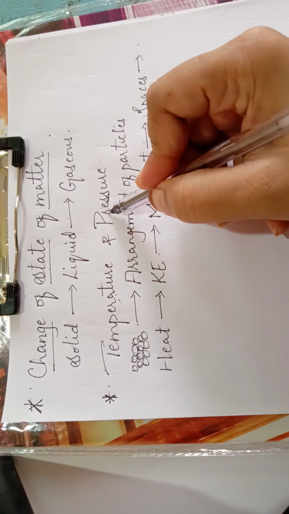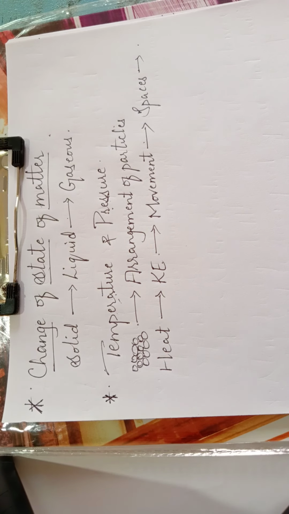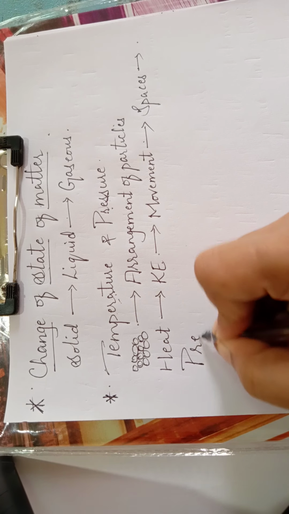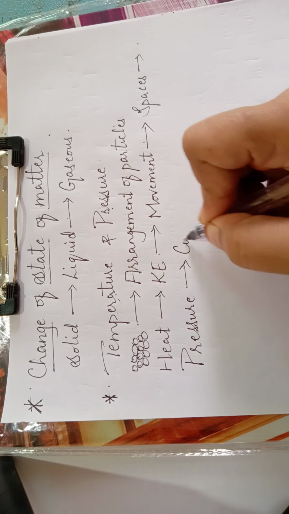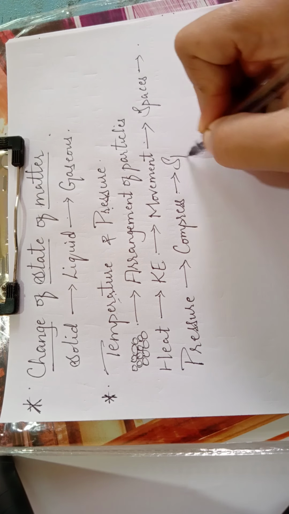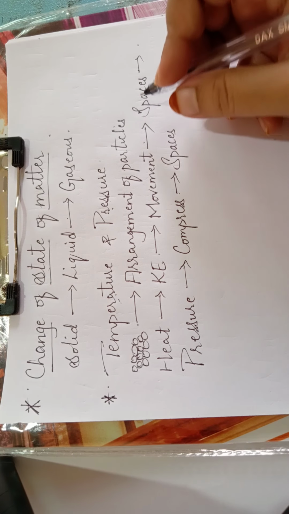And when we are using the other physical quantity, that is pressure, then here the property compressibility is used. With the help of pressure, again we are compressing it. Due to this compression, the spaces that are present between the particles of that matter will start rearranging themselves.